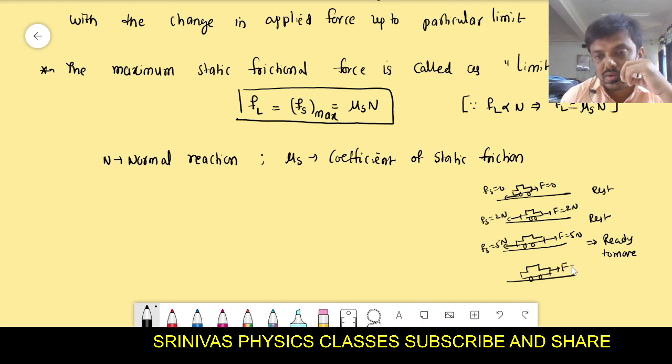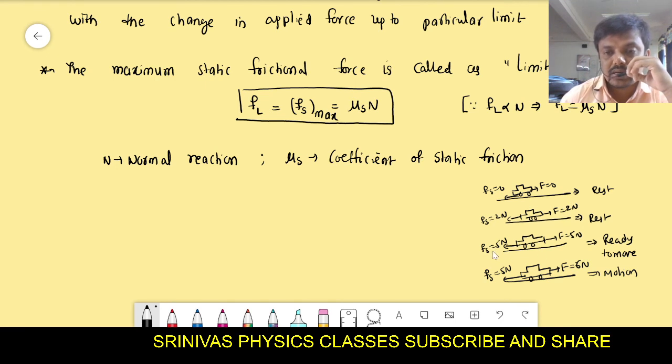Now again I am applying the force, that is 6 Newtons, but here it is in motion. Now here also if opposition force is 6 Newtons, in this case also the car should be at rest, but opposition force never becomes 6 Newtons. That means the car is in motion, so the opposition force must stay at 5 Newtons. That's why applied force is greater than the opposition force, and that's why the car will be in motion. Right? That means when the applied force is increasing, the opposition force also increases up to 5 Newtons, but after that it will remain constant.